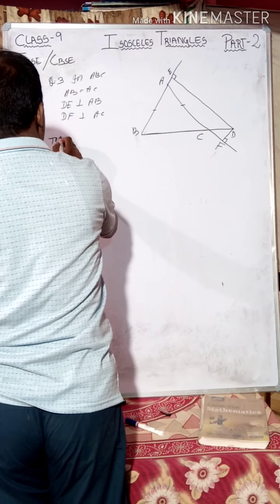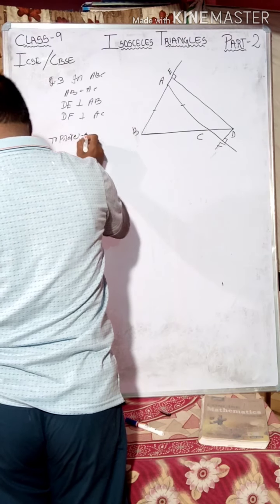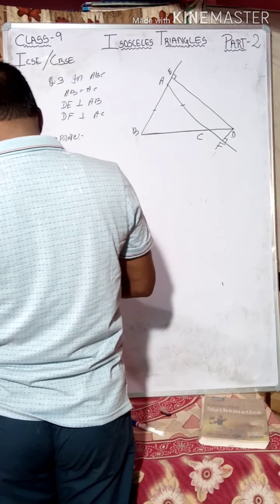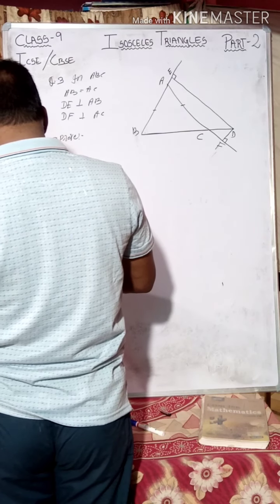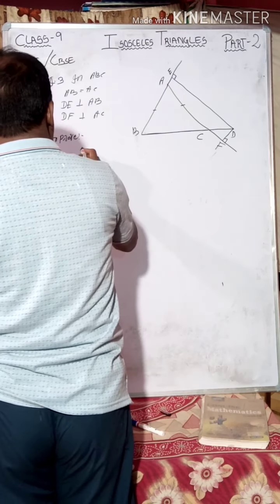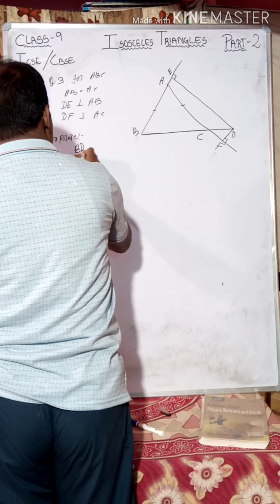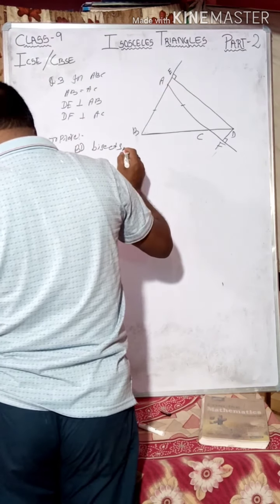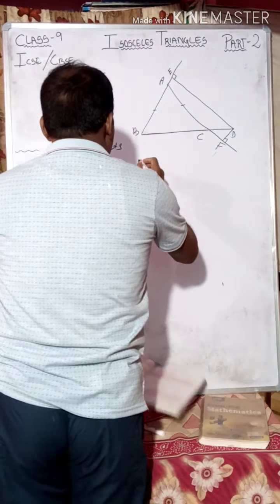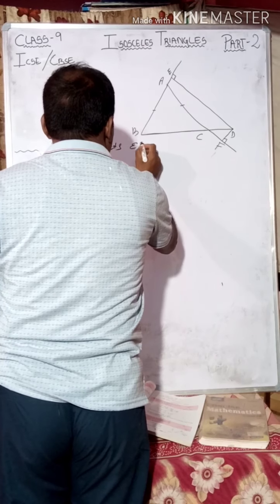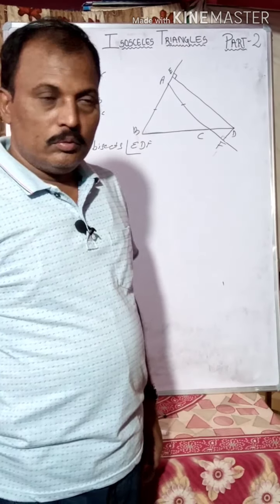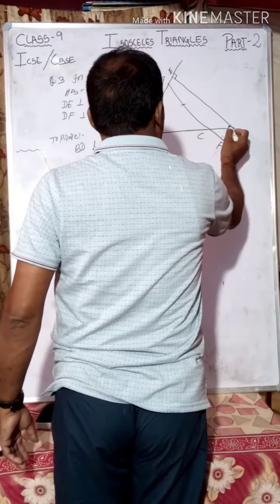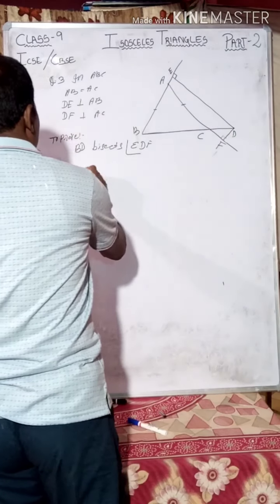To prove: BD bisects angle EDF. Now to prove BD is the bisector of this angle.